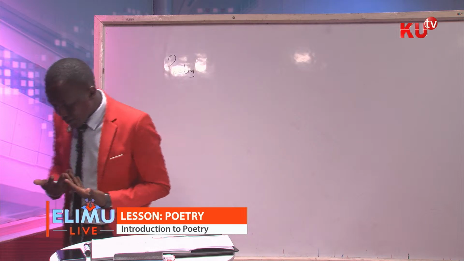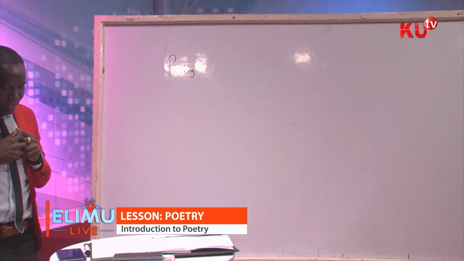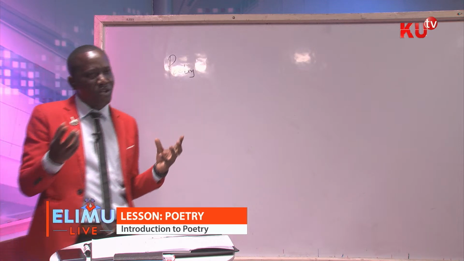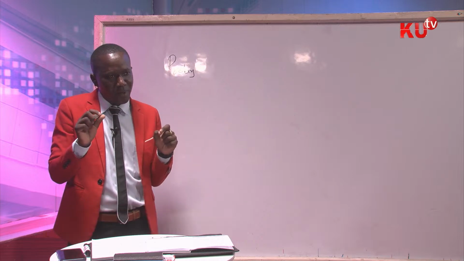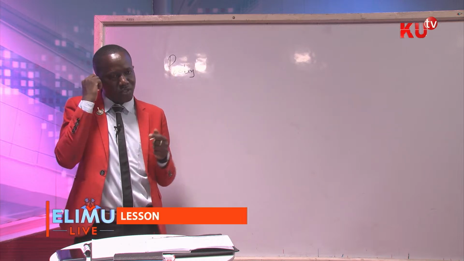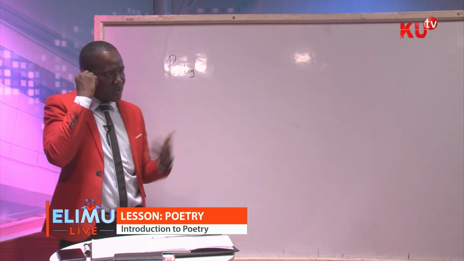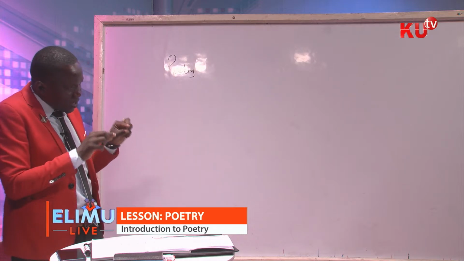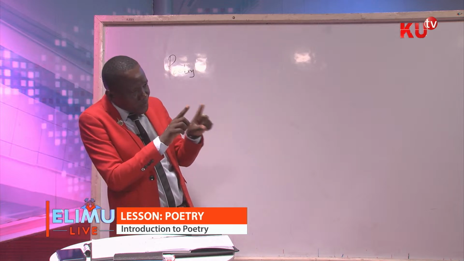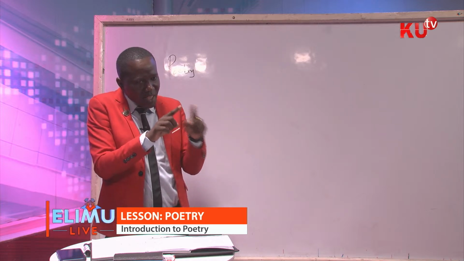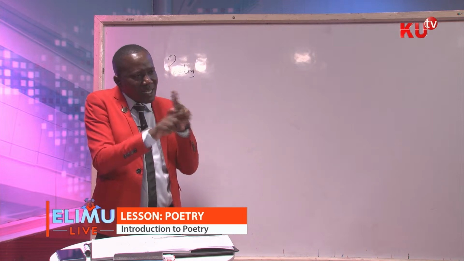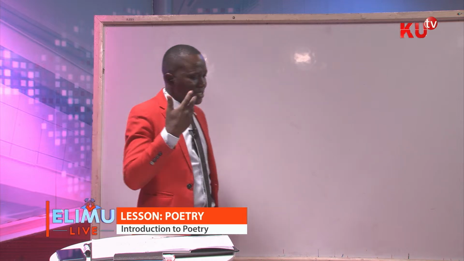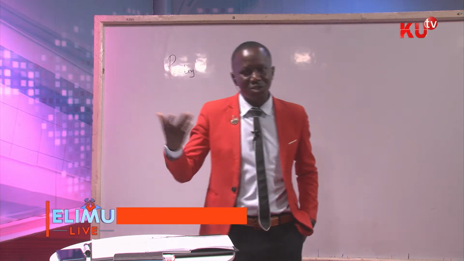Now, oxymoron is a humorous statement that is always written or said in a poem. Remember, poems are either written or said. So an oxymoron is a statement which has two words following each other that mean completely the opposite of one another. An example of an oxymoron is bittersweet.